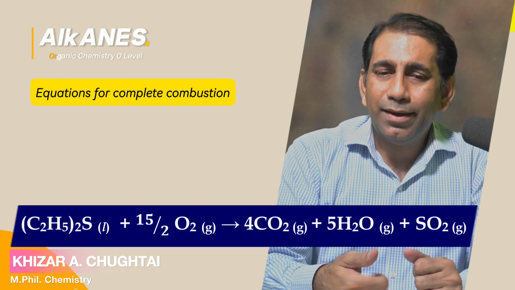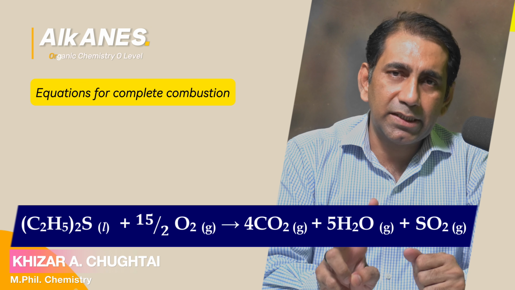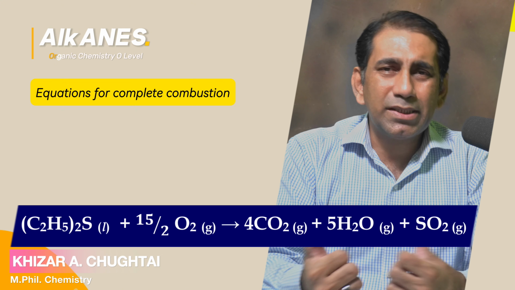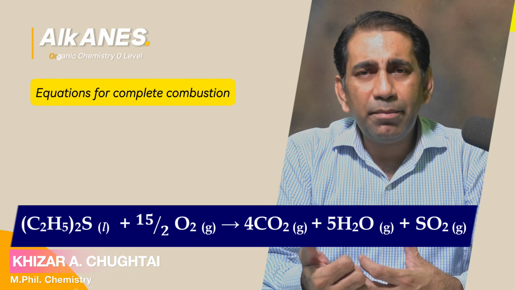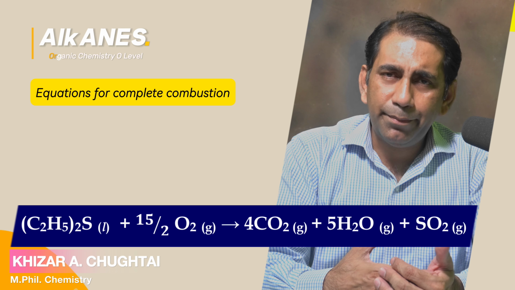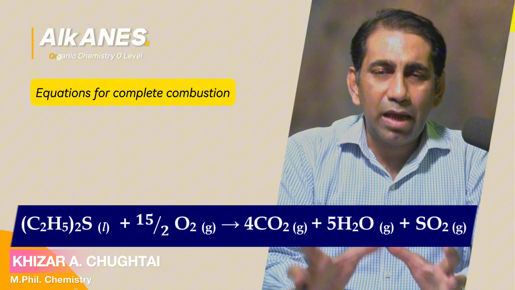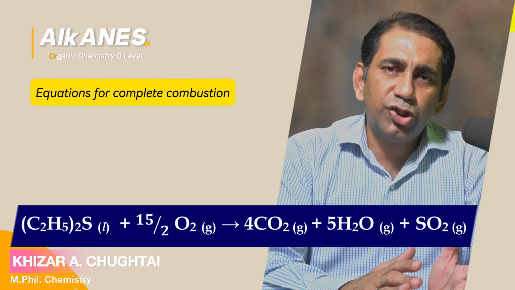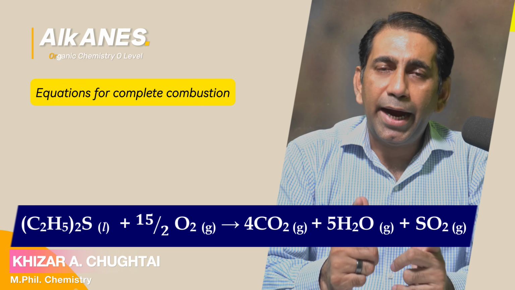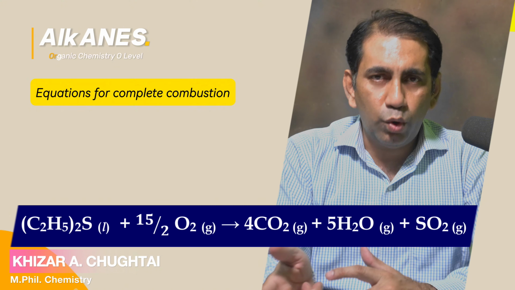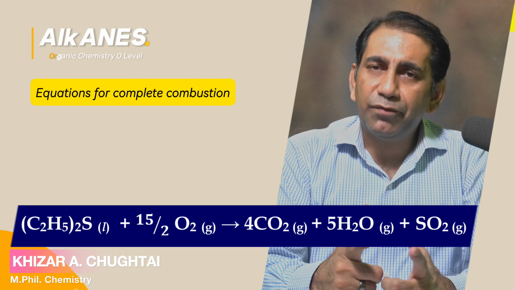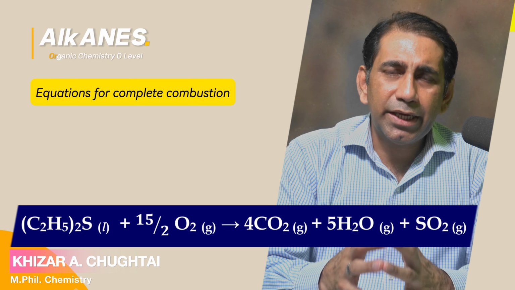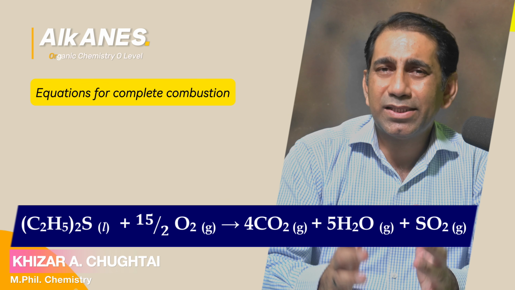The reason is, here are basically three elements: carbon, hydrogen, and sulfur. Three elements are over here. Each and every element is going to react with oxygen at high temperature and make a stable oxide. Carbon will change into carbon dioxide, hydrogen will change into H2O, hydrogen oxide, and sulfur will change into sulfur dioxide. So this is the complete equation for the reaction of this thioether.